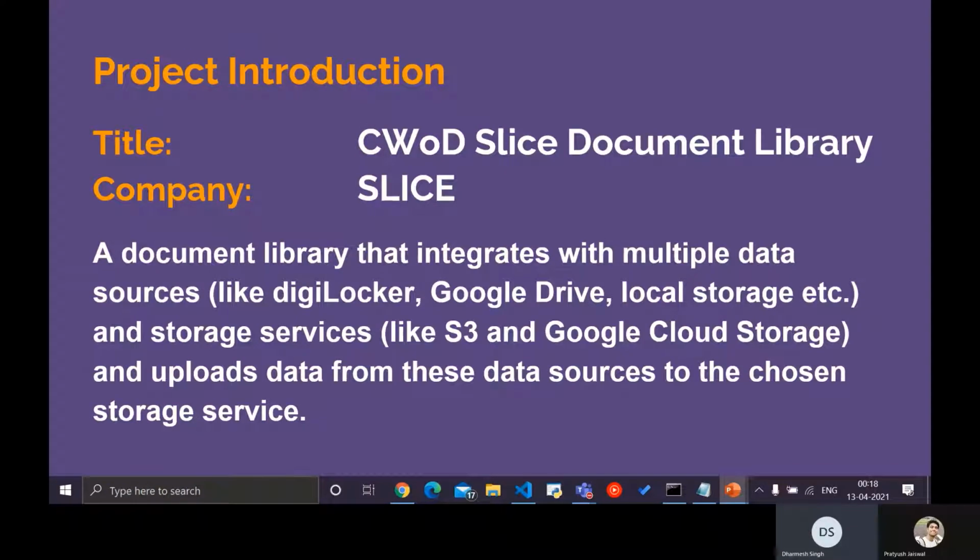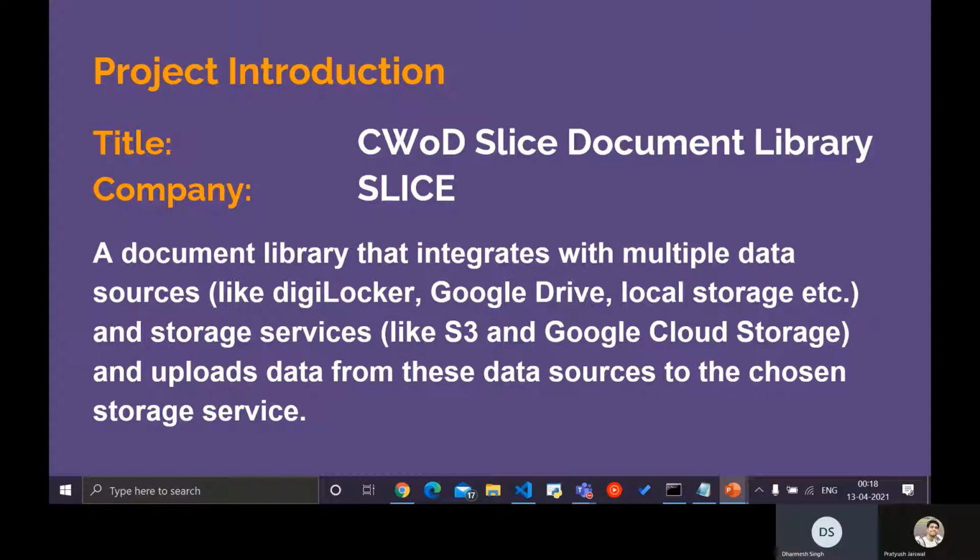The project is Cryo Interviewing Slice Document Library recommended by Slice. It is a document library that integrates with multiple data sources such as DigiLocker, Google Drive, OneDrive, local storage, etc., and allows users to upload files from these data sources to either of the storage services selected earlier, like Amazon S3 or Google Cloud Storage.